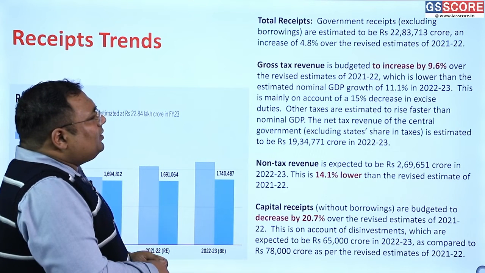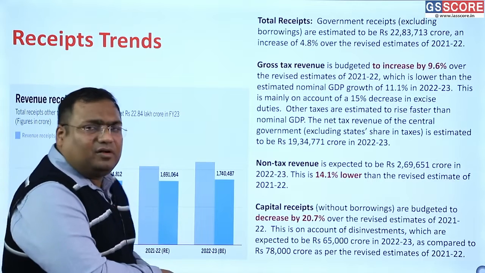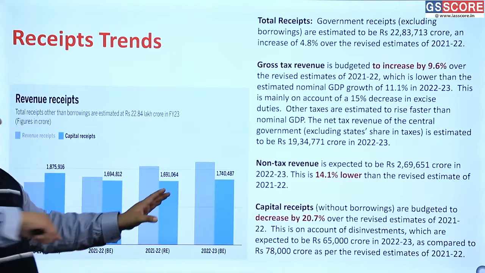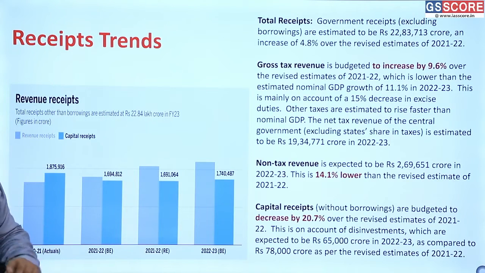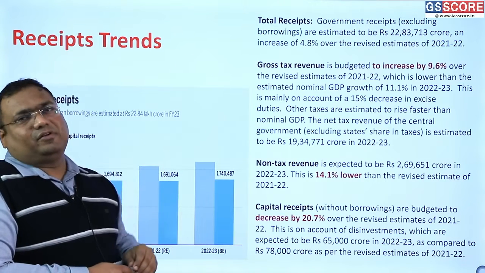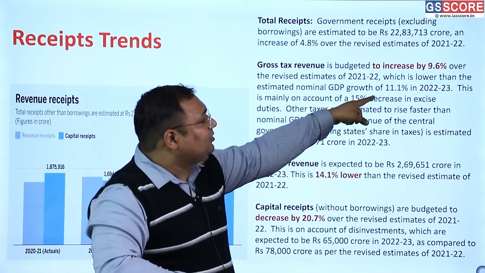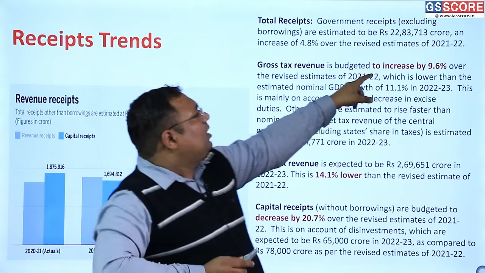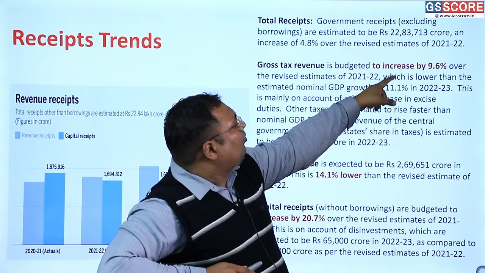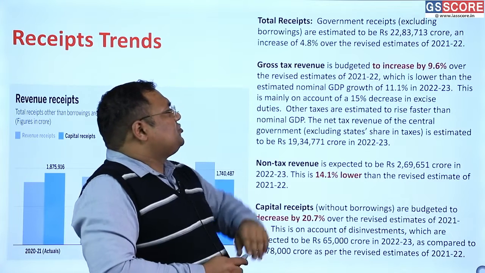So if we look at the tax to GDP ratio, this is not increasing. The tax collection have increased. These are our tax collection. These have increased, but still our tax to GDP ratio is not rising because GDP is rising even further. GDP is rising at this number. This is a nominal GDP, and nominal or broader tax revenue number is rising by this much. So it is still less than the GDP.